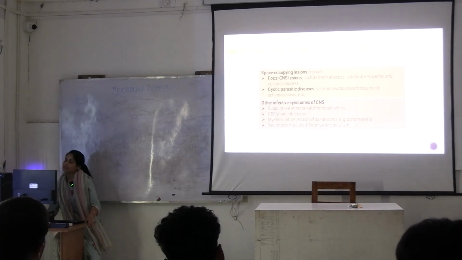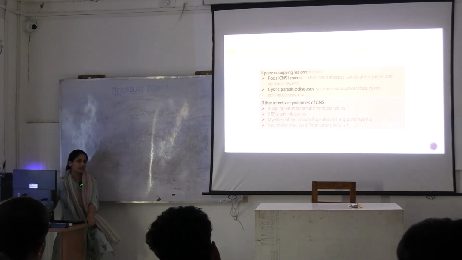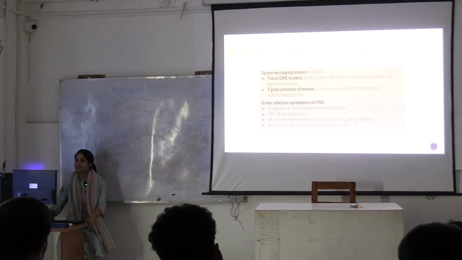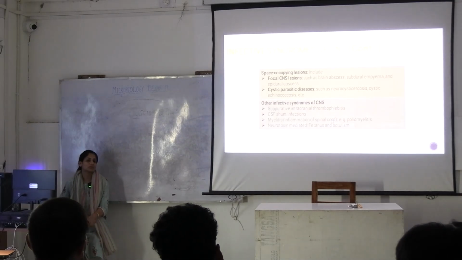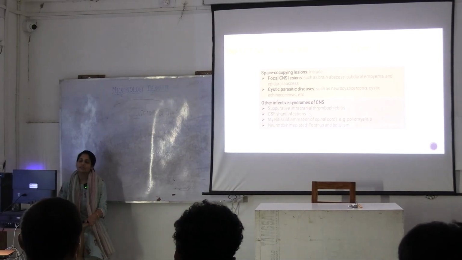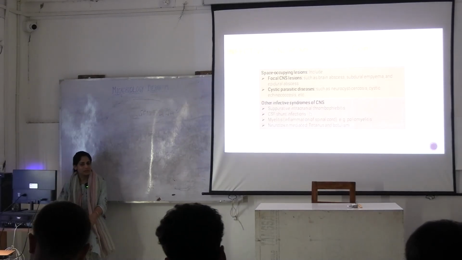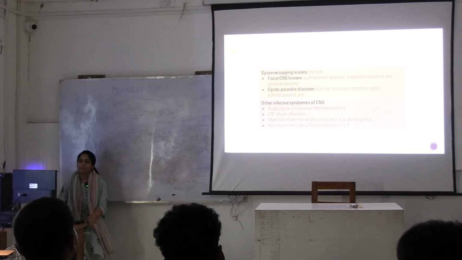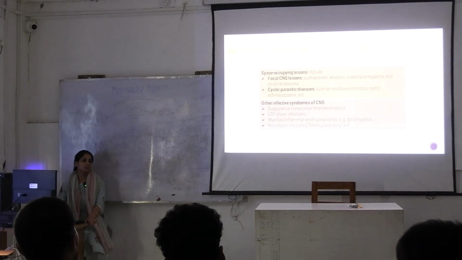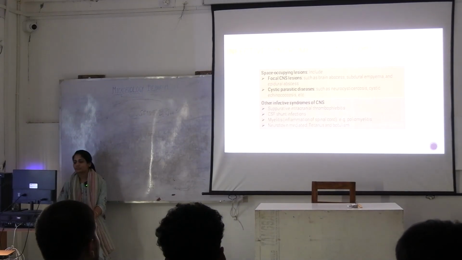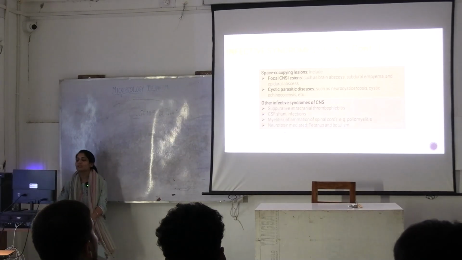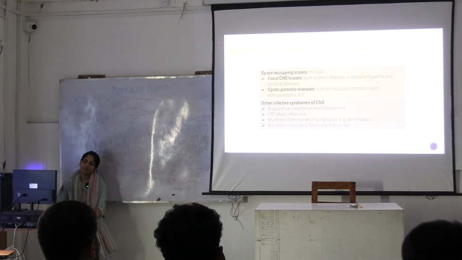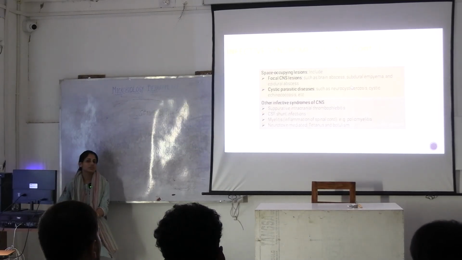For example, Acinetobacter, a very common organism, very commonly found in CSF shunts. Myelitis. Myelitis is what? Inflammation of spinal cord. Okay. What does the central nervous system comprise of? Brain and spinal cord. So we call the inflammation of spinal cord myelitis. What is the example? Causative organism, virus, polio virus, right? Or it could be due to neurotoxin mediated by Clostridium tetani or Clostridium botulinum. These are all infective syndromes of the CNS.